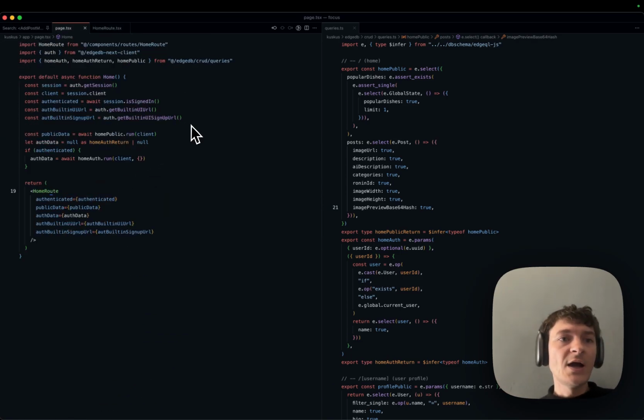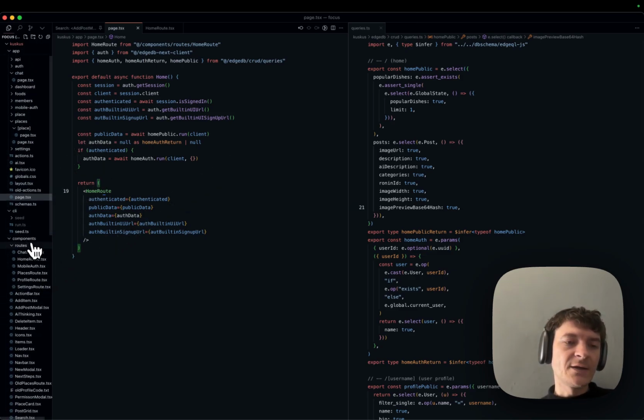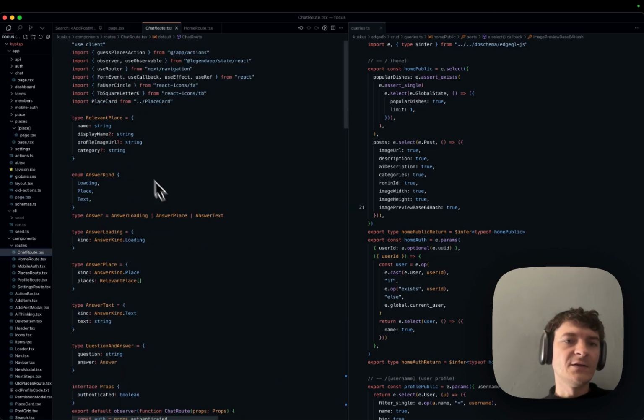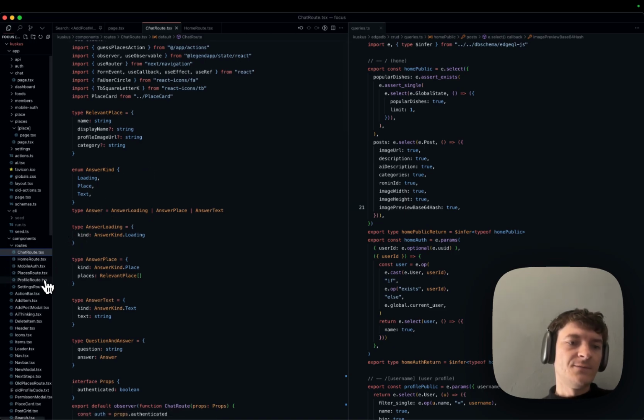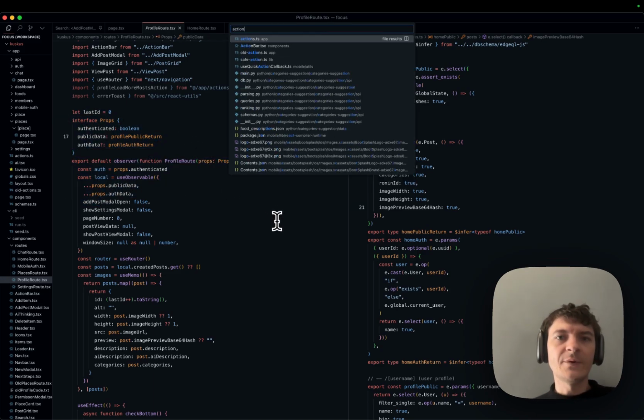And yeah, all the routes are done this way. All the client components that we have, for example, the chat route, the home route, the mobile route, are done basically in the same way. The profile route is done in the same way too, and that's quite nice. And the other thing I'm super excited about is actions.